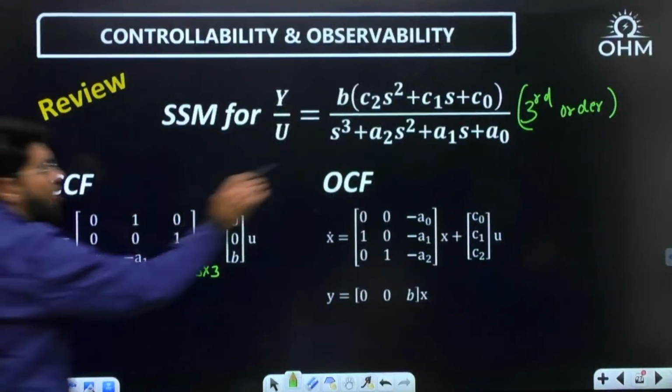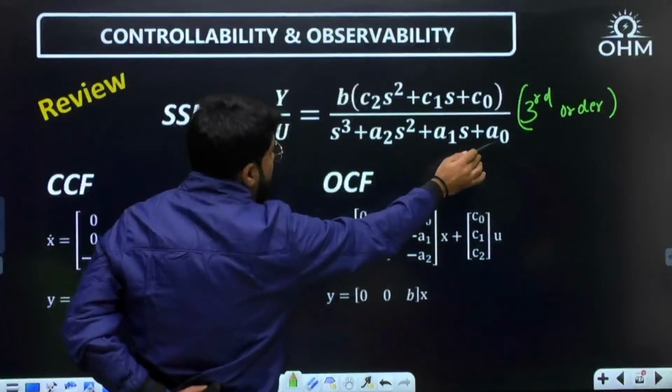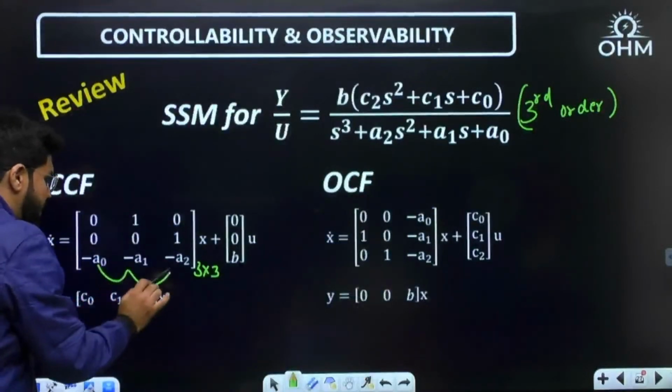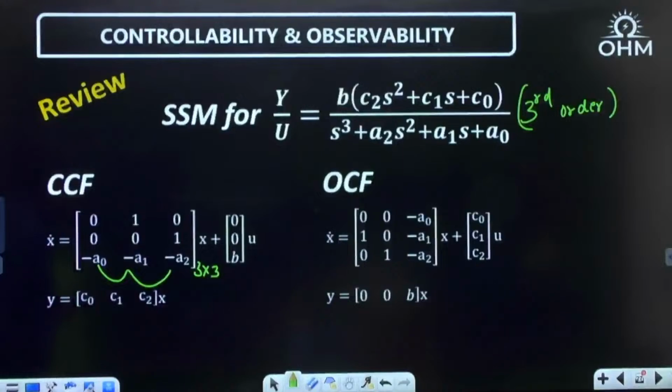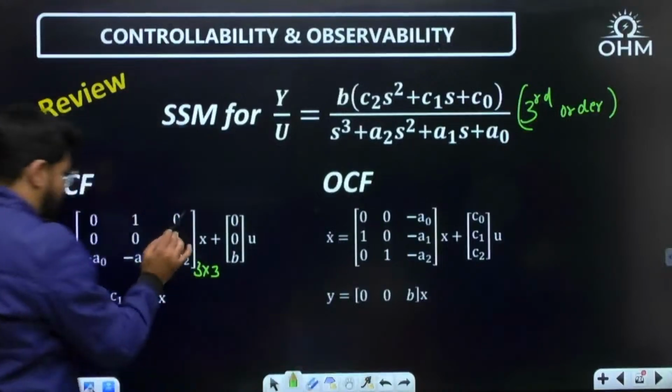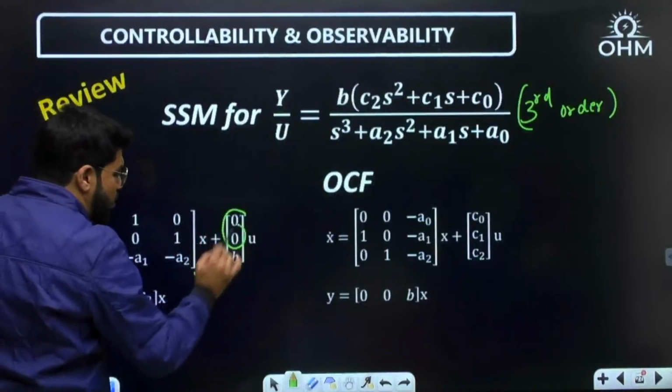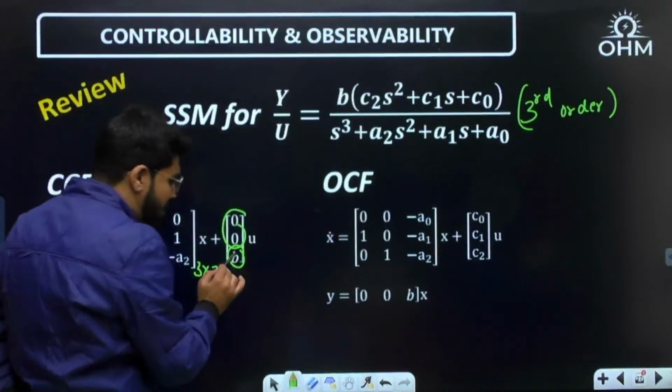How does the last row start? A naught, again the constant, and go reverse. A naught, A1, A2, with opposite sign. Clear, everyone? Plus BU. I will explain this part. Forget that, look into the last row. Now plus BU. B is 0, 0, B. Only the last element will be non-zero. And what is that B?